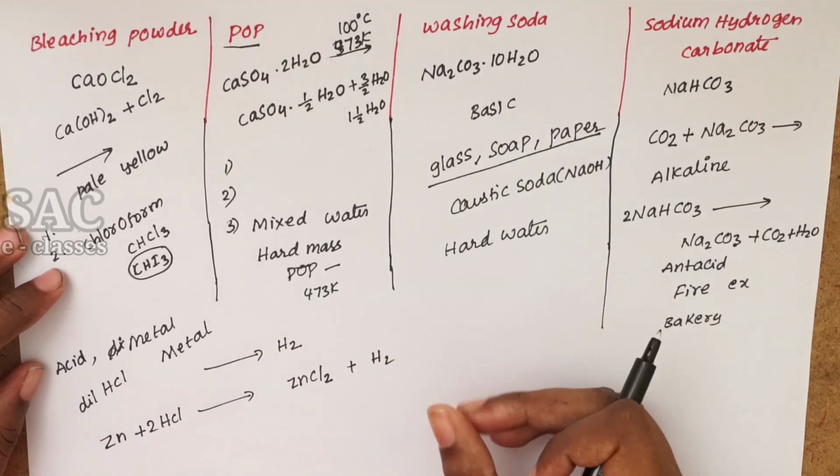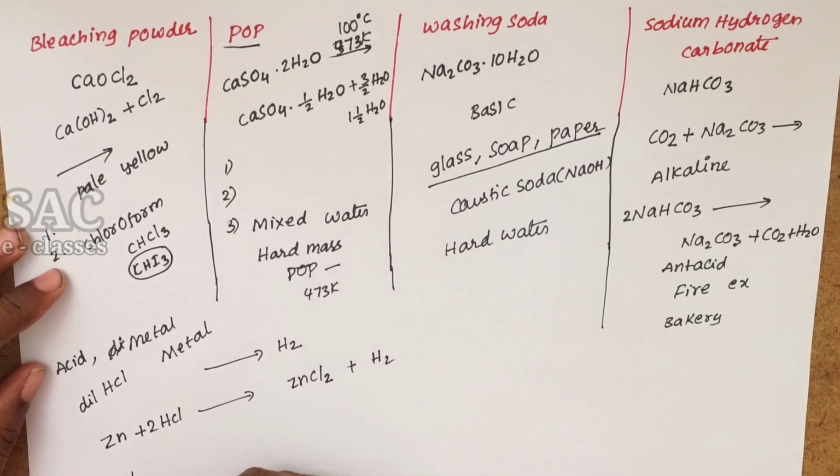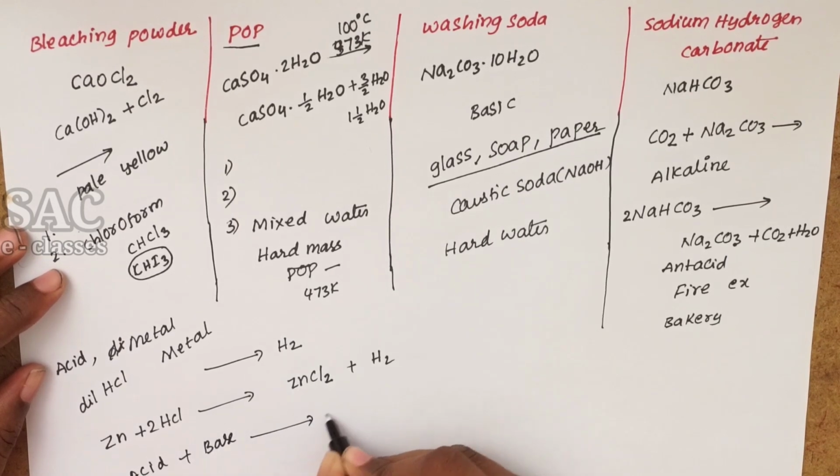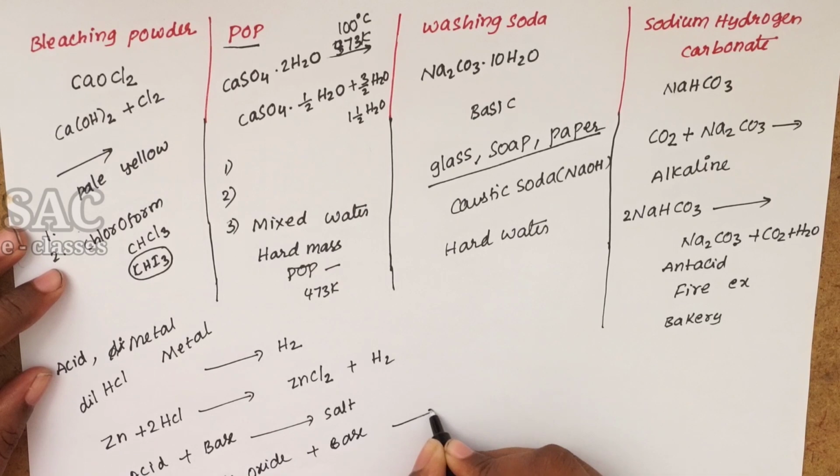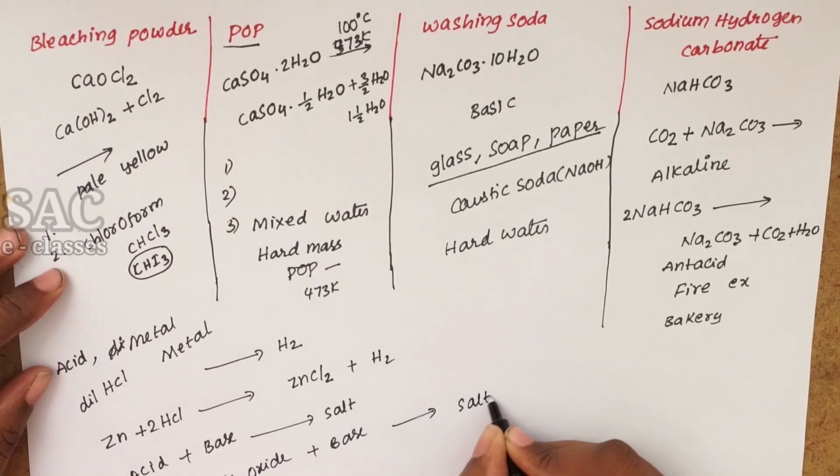Like that, whenever dilute hydrochloric acid reacts with any metal, it gives hydrogen, and whenever an acid participates in a neutralization reaction with a base, it gives a salt. We already discussed that. Whenever an acidic oxide reacts with a base, it gives a salt and water.